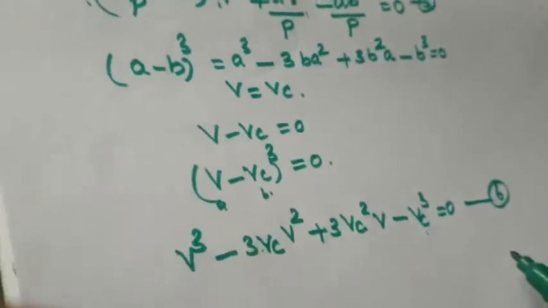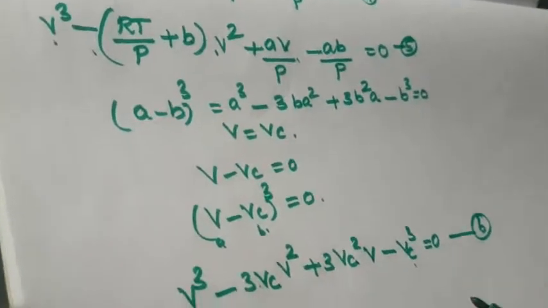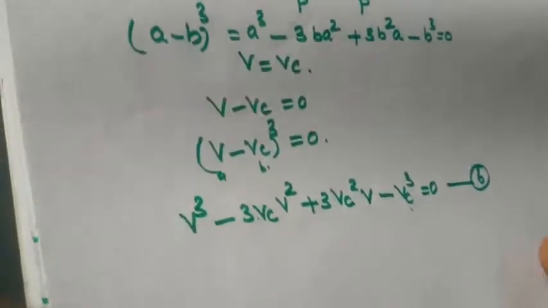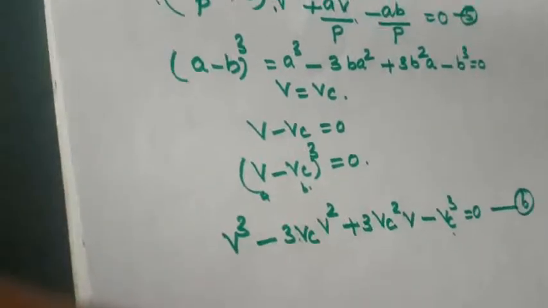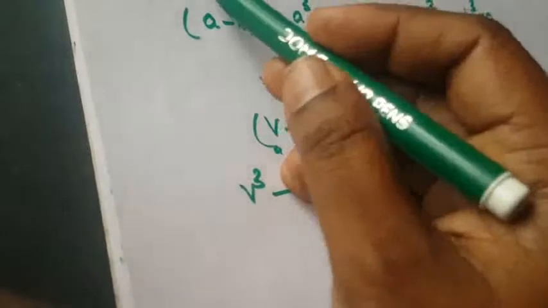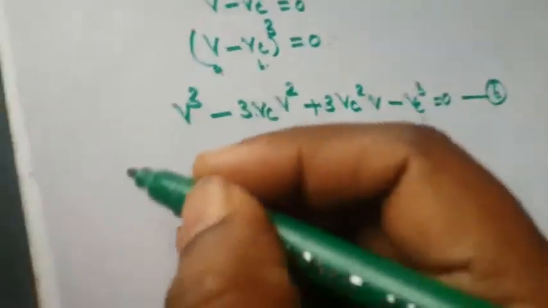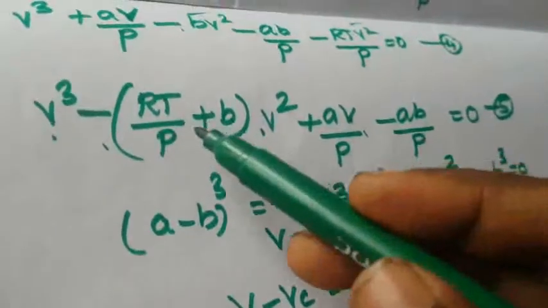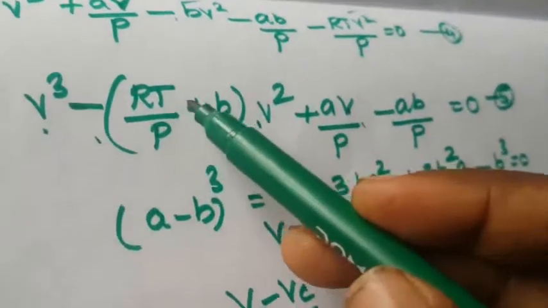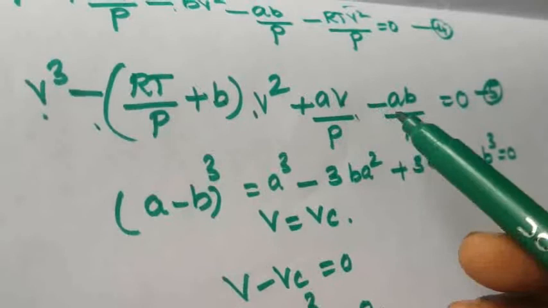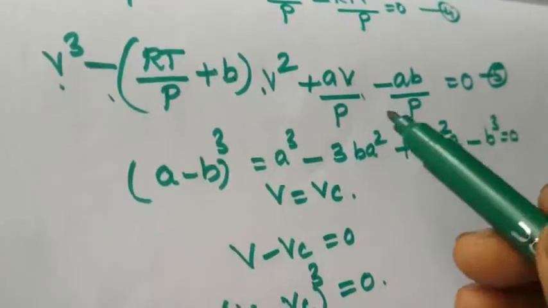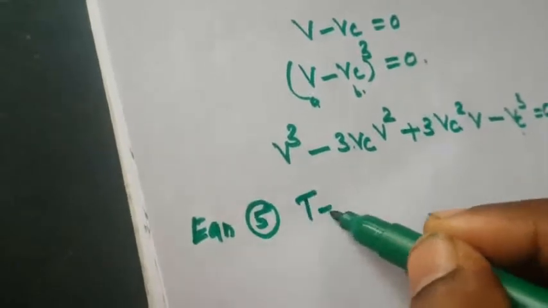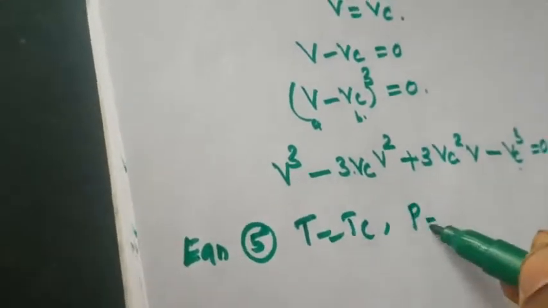Compare the two equations, right? So this is the fifth equation and sixth equation. Compare the two equations, V cube, V cube. So now you are comparing both equations. Next step, writing the fifth equation. In this fifth equation, temperature is equal to critical temperature and the pressure is equal to critical pressure. That is, from this fifth equation, T is equal to Tc and P is equal to Pc.